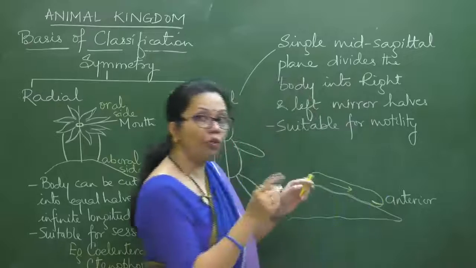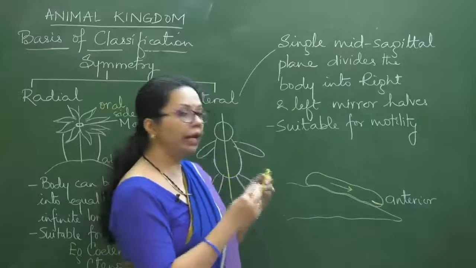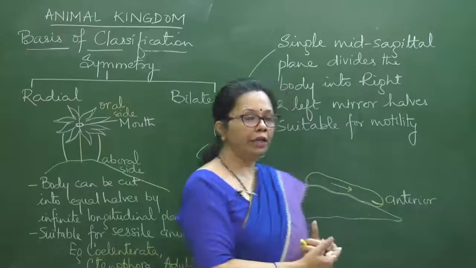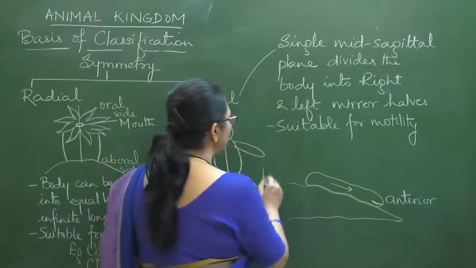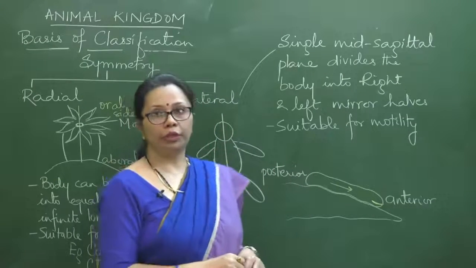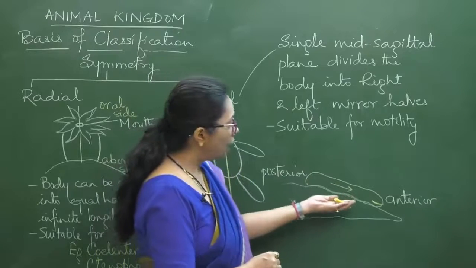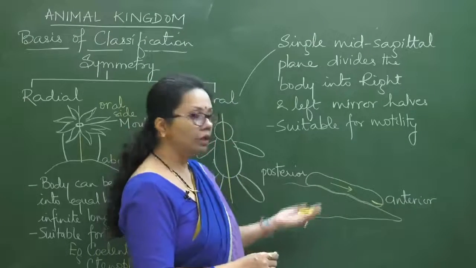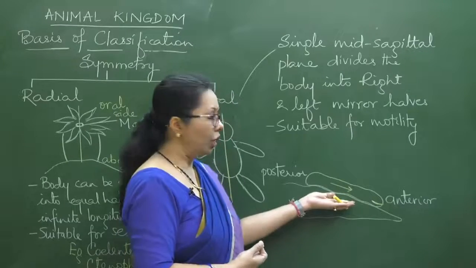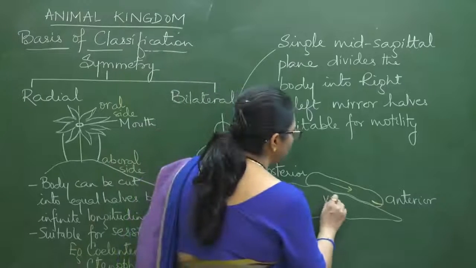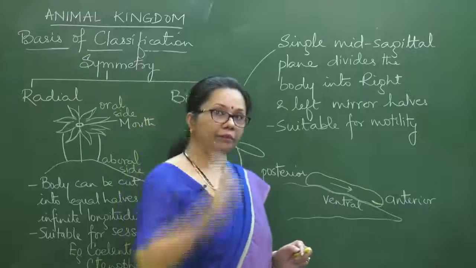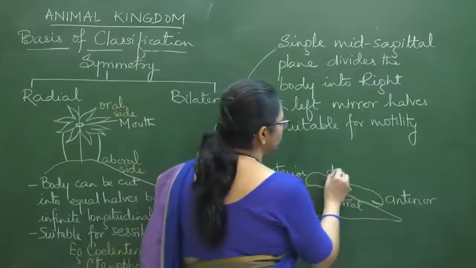Now we come to this word anterior. Anterior means when the animal moves, the side which is in front would be called the anterior side. And the side which is trailing behind is called posterior. That is the posterior end. Then the belly side, when it is crawling, the belly side is towards the substratum, so that is called the ventral side, and the back of the animal is called the dorsal side.